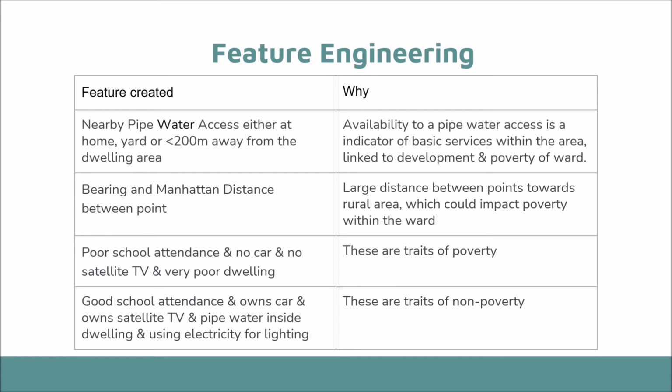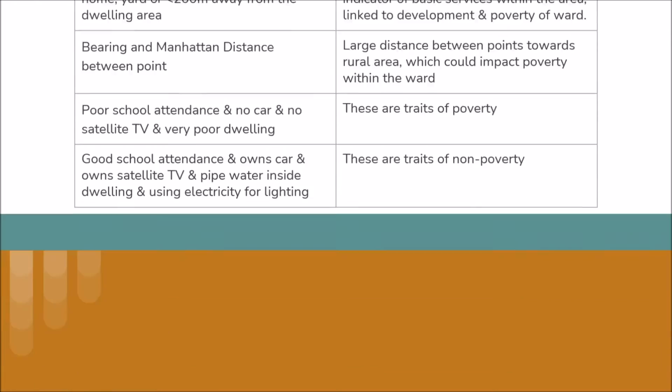For example, nearby pipe water access, which would indicate access to basic services such as clean water. Another example would be Manhattan distance between wards, which indicates size and accessibility of ward, and could impact poverty as rural areas tend to be further apart compared to urban areas.